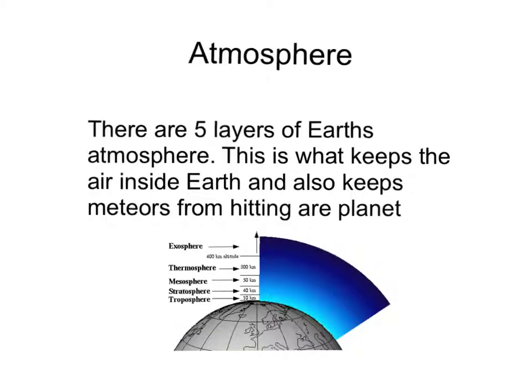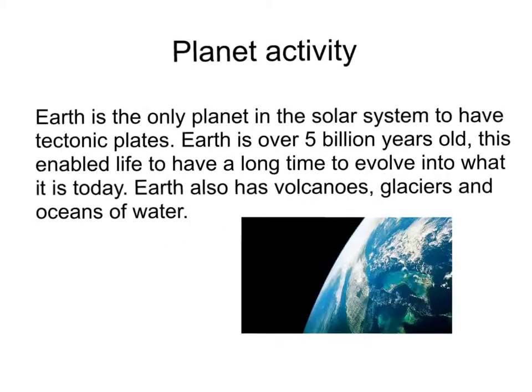There are 5 layers of the Earth's atmosphere: the troposphere, the stratosphere, the mesosphere, the thermosphere, and the exosphere. This is what keeps the air inside the Earth and also keeps meteors from hitting our planet because of the extreme friction when the meteor enters our atmosphere. This degenerates the meteor and turns it into grains of sand or dust.